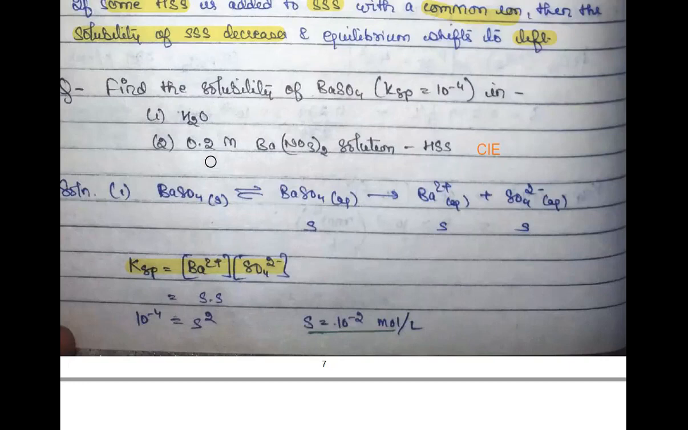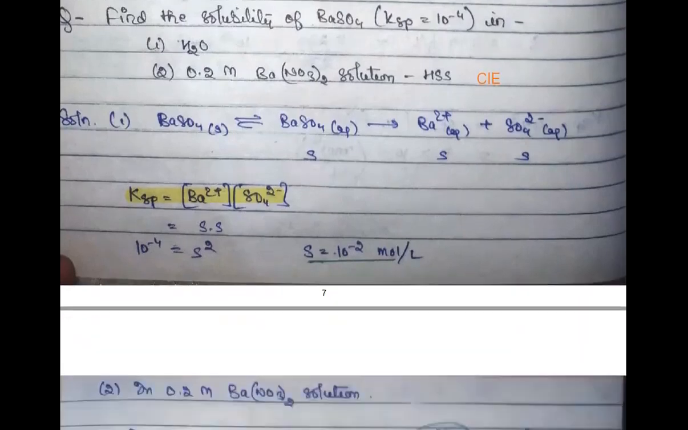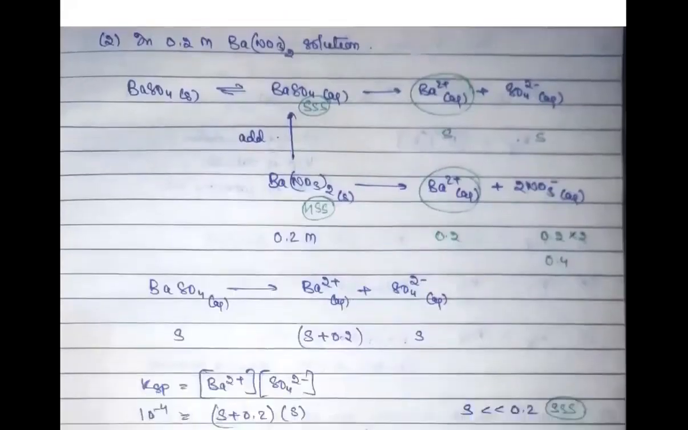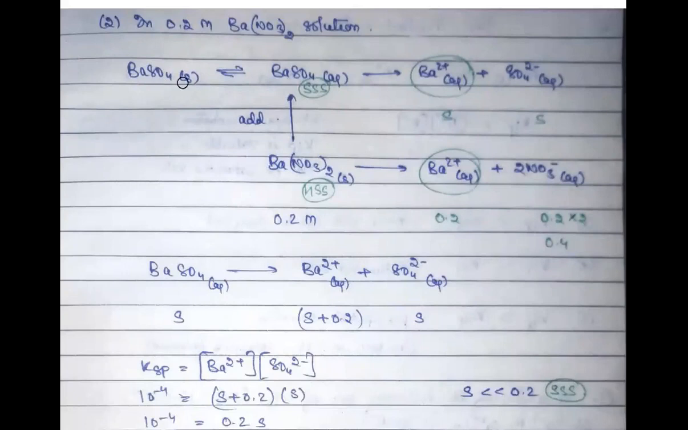Okay, now we have to see another situation where the common ion effect is also participating. So this is the situation. This is your sparingly soluble salt. Before addition of a common ion, it dissociated like this: barium 2 plus ions and sulfate 2 minus ions.